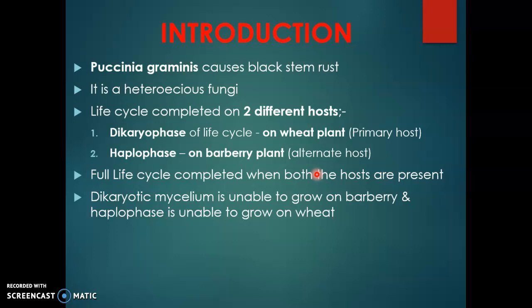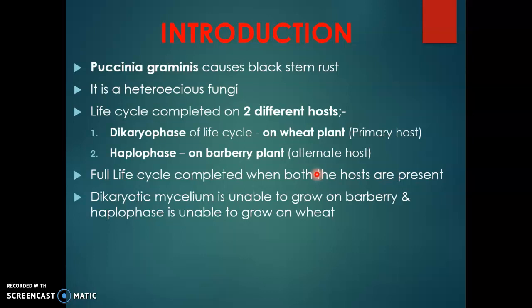It is a heteroecious fungus. Its life cycle is completed on two different hosts. The first phase is a dikaryotic phase. It is completed on the wheat plant, so wheat is known as its primary host. The second phase is a haplophase and it is completed on the barberry plant. So the barberry plant is known as the alternate host of Puccinia.